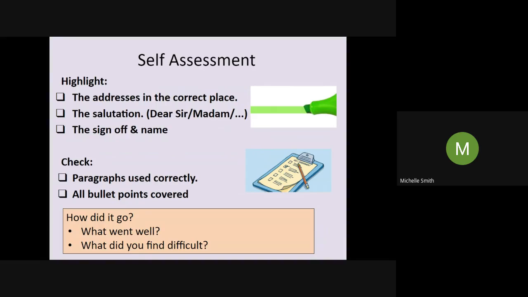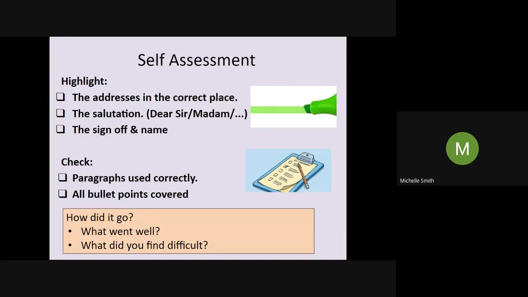Can you also highlight the salutation? You should have written dear sir or madam, or possibly to whom it may concern. And also, can you highlight where you've signed off and you've put your name? And the sign off should be yours faithfully, and your name should both have capital letters for the beginning, the first letter of your first name and the first letter of your surname.